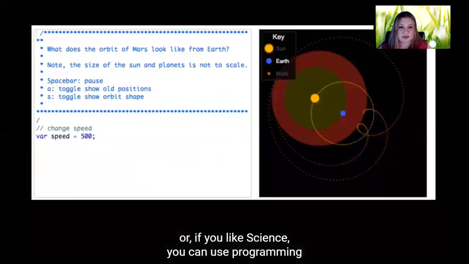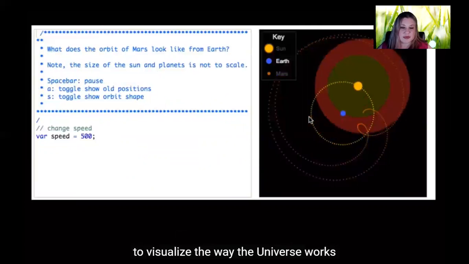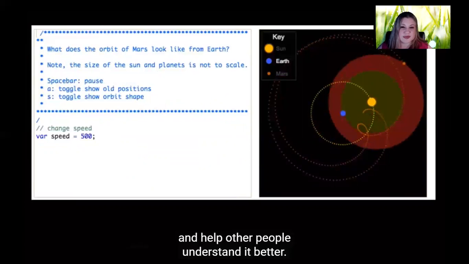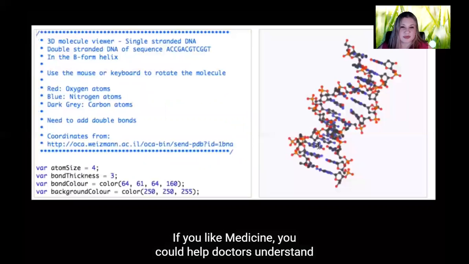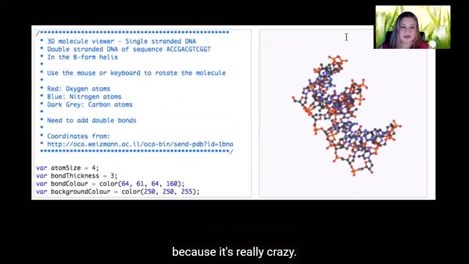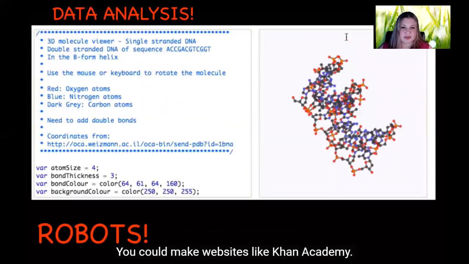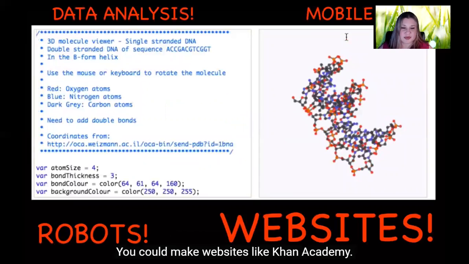Or if you like science, you can use programming to visualize the way the universe works and help other people understand it better. If you like medicine, you could help doctors understand what's going inside the human body because it's really crazy. You could make robots like self-driving cars. You could analyze data. You could make websites like Khan Academy. There's so much you can do.